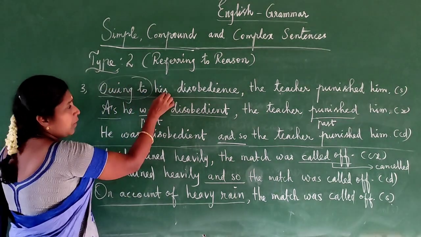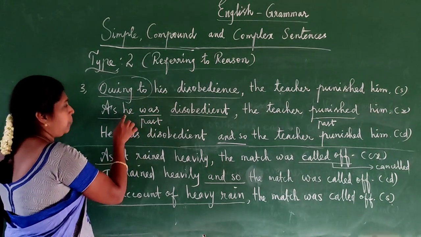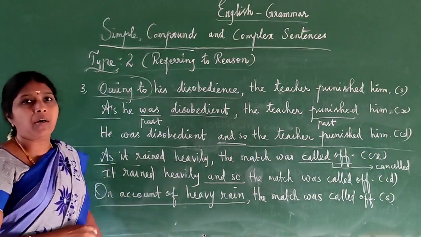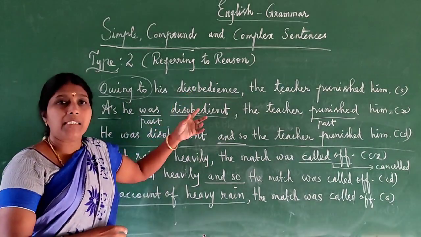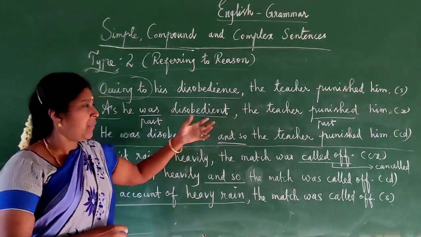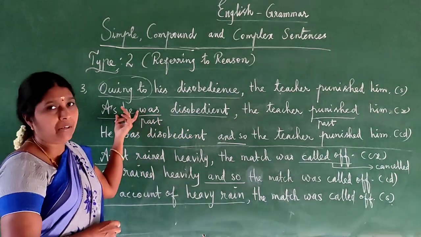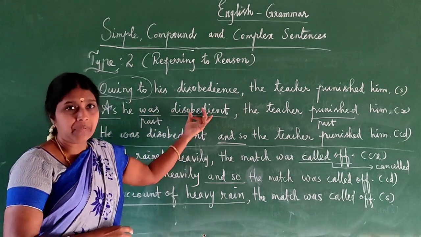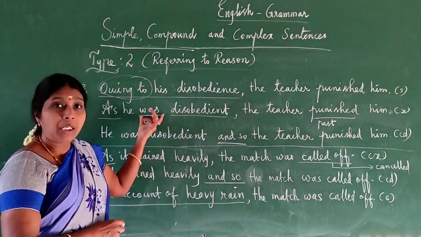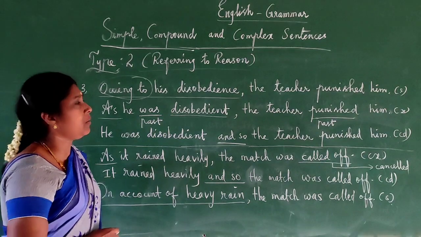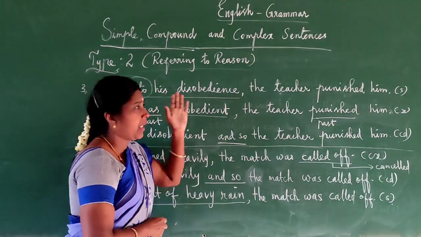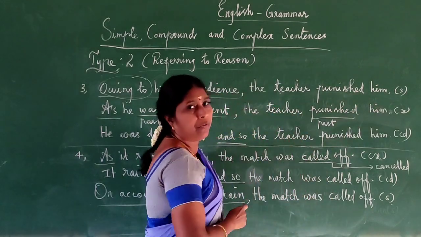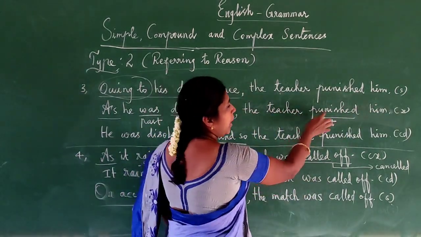"His" is a possessive noun, so write down the subject "he": as he. Then here "disobedience" is a noun form; we have to find the adjective word, "disobedient". Here the subject we have already written, "he", and with the adjective we have to write a verb in between. So to find the verb, come to the main clause: the teacher punished him. Here the verb is "punished".